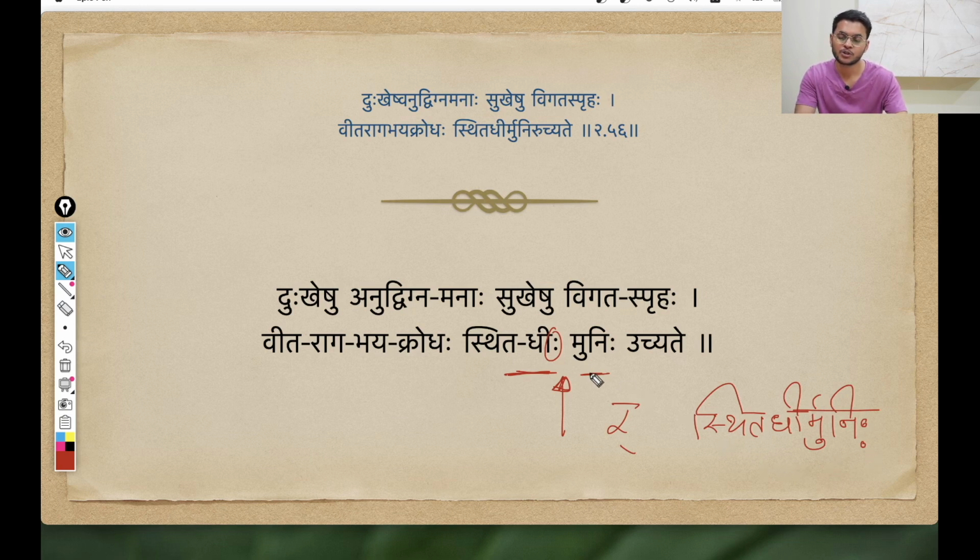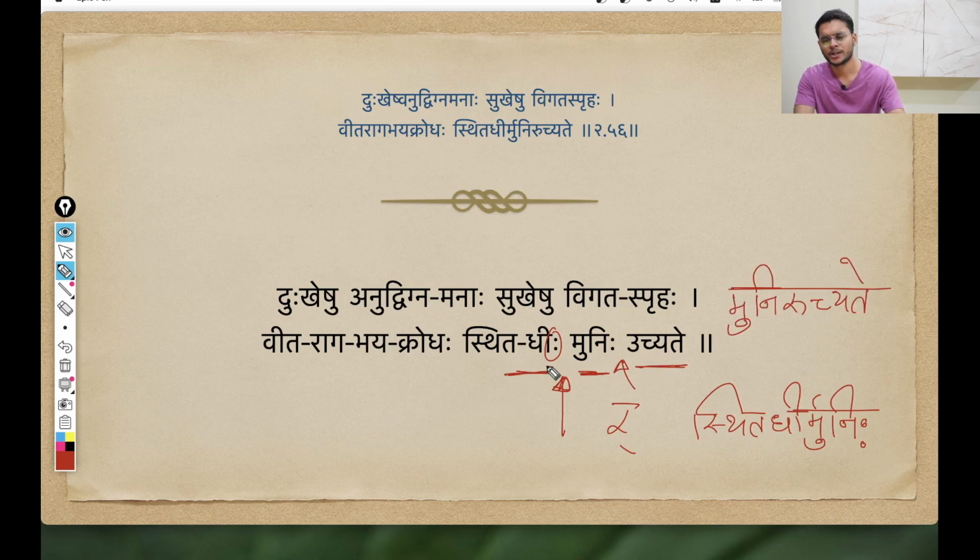Then further, there is also a Sandhi between Munihi and Uchyate, and this is the same Rutva Sandhi. The same thing as we saw here, the Visarga is getting replaced by a Ra. So Munihi Uchyate becomes Muniruchyate. Altogether, these three words, Sthitadhihi, Munihi, Uchyate, combine as Sthitadhir Muniruchyate.